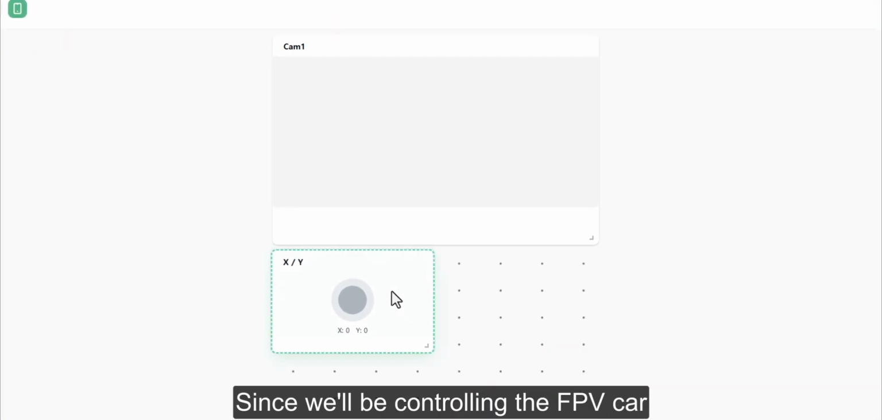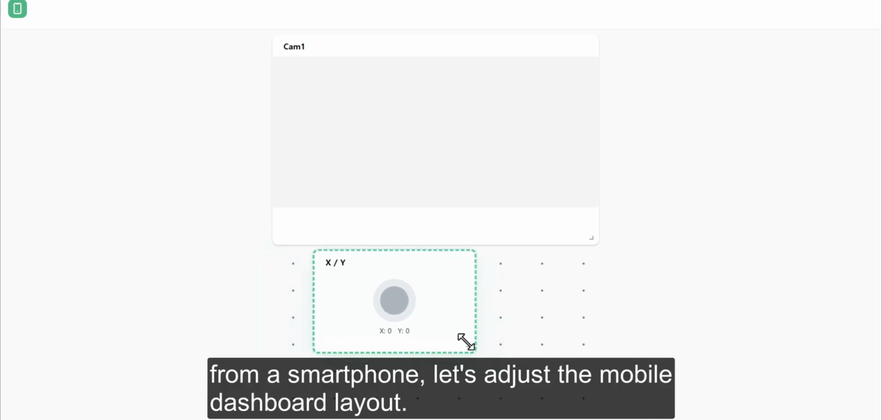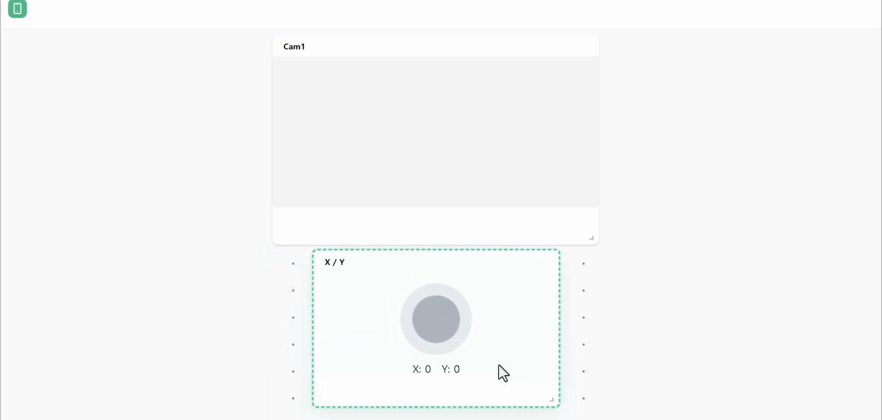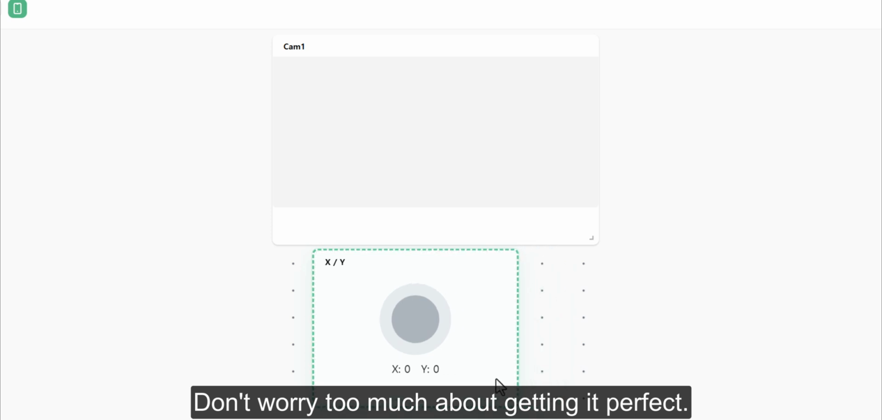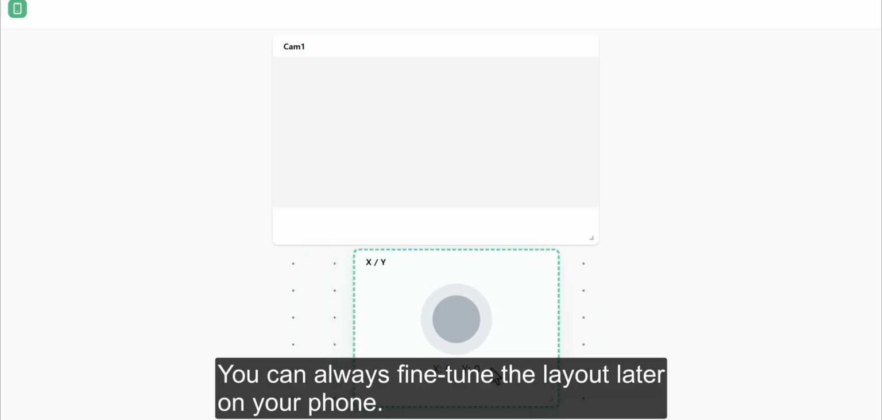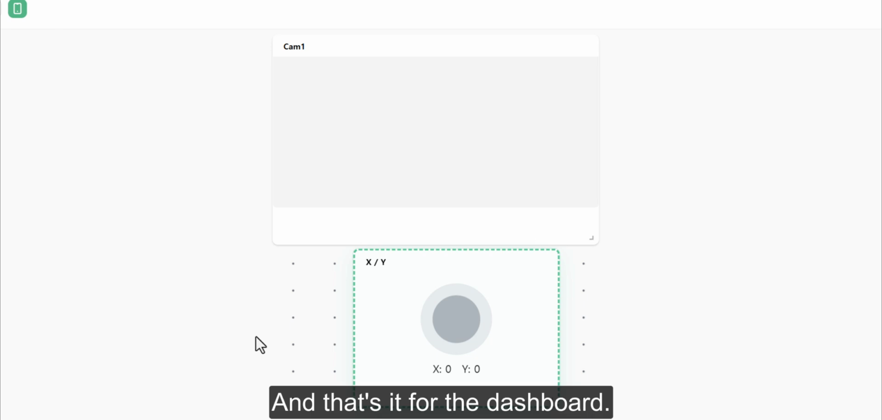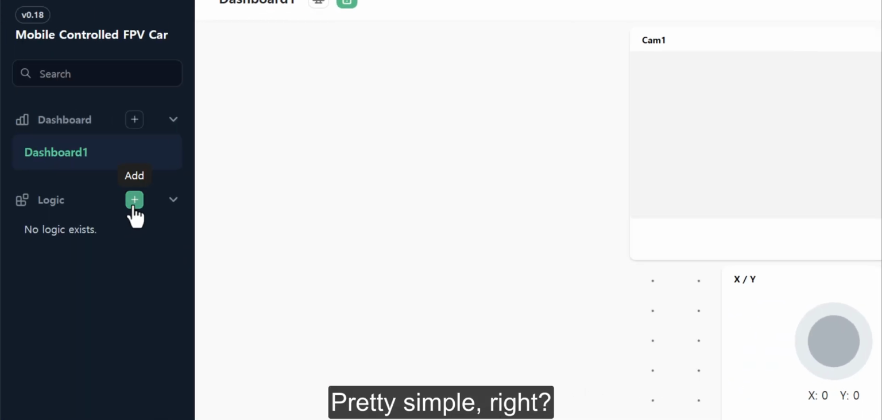Since we'll be controlling the FPV car from a smartphone, let's adjust the mobile dashboard layout. Don't worry too much about getting it perfect. You can always fine-tune the layout later on your phone. And that's it for the dashboard. Pretty simple, right? Now let's add the logic.